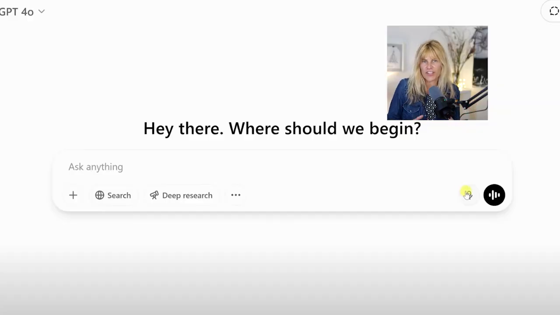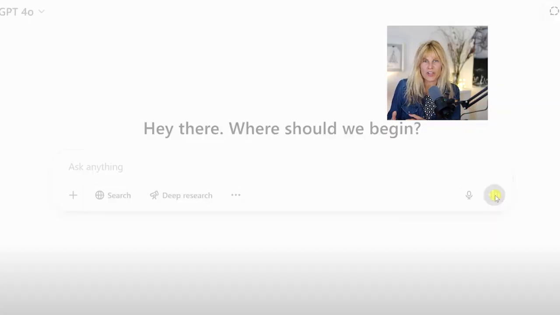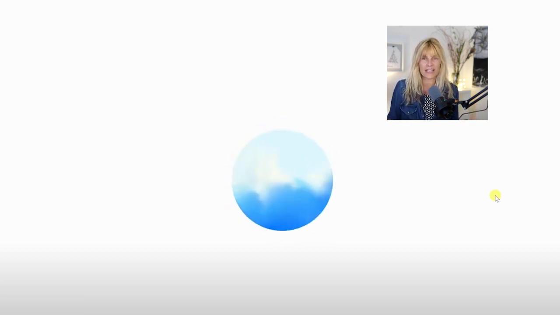Big difference. And don't worry, I'm not just going to list a bunch of features and leave you hanging. If you use ChatGPT to answer a question and then bounce, you're really missing the magic, because sitting in front of you is a full-scale creative engine. It's not just an assistant. It's a portal into the stories that you've never told.